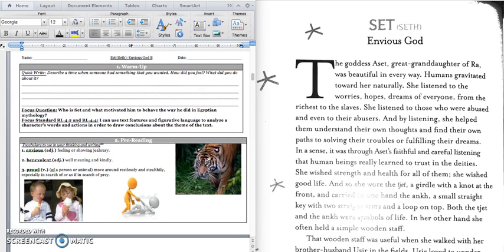Good afternoon, fourth grade. Today we're going to continue reading about the Egyptian gods and goddesses, and we're going to read about Set. Before we get started, we have a quick write. It says, describe a time when someone had something that you wanted. How did you feel? What did you do about it? Press pause to write down your answer and play when you're ready to keep reading.